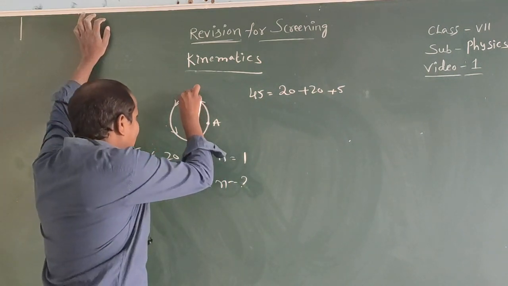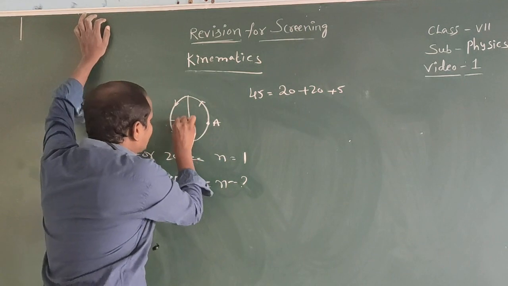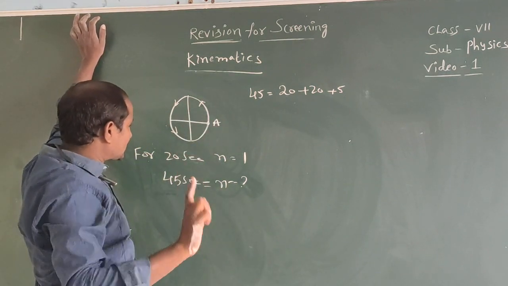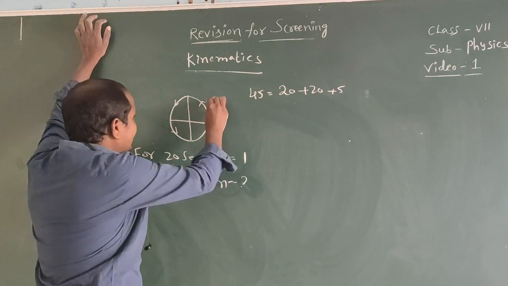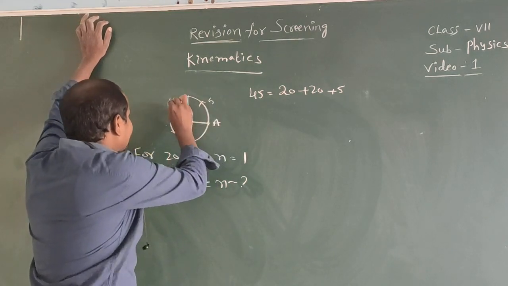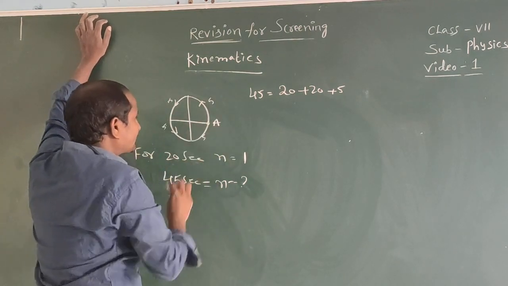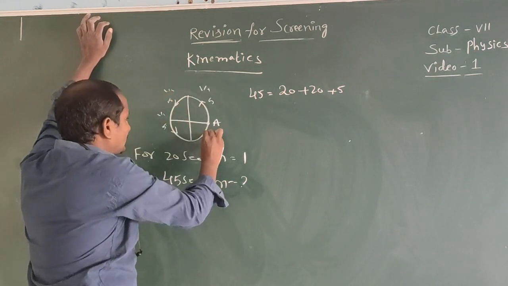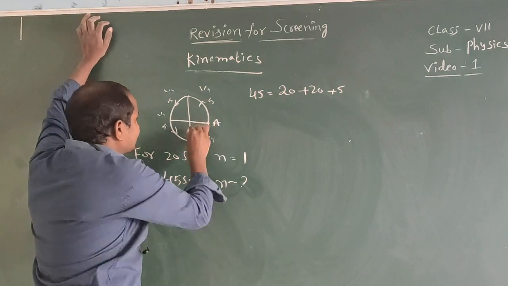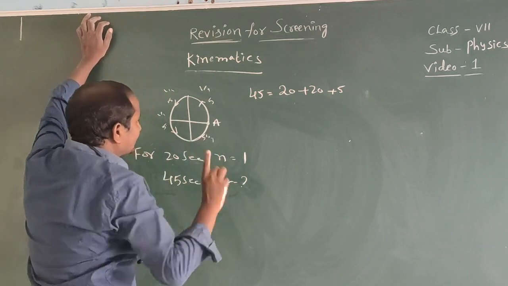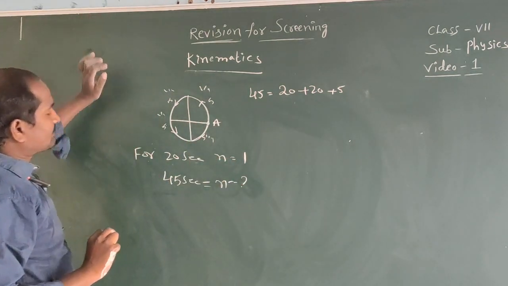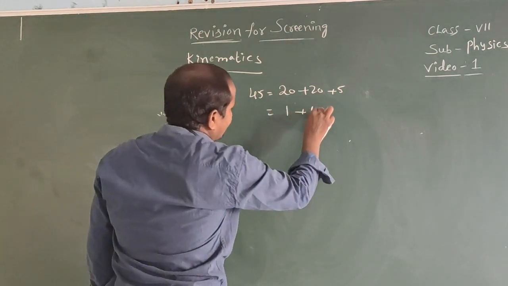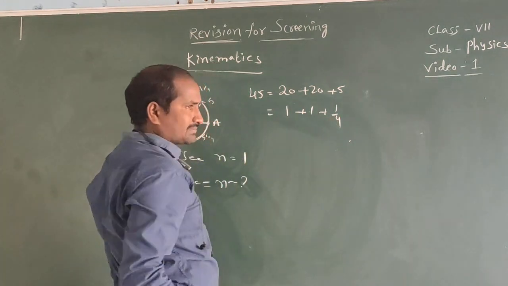So the circle is divided into 4 equal parts. 20 seconds means 5 seconds, 5 seconds, 5 seconds, 5 seconds, each 1 by 4. For 5 seconds it completes 1 by 4 round. So here 1 time plus 1 by 4 times.